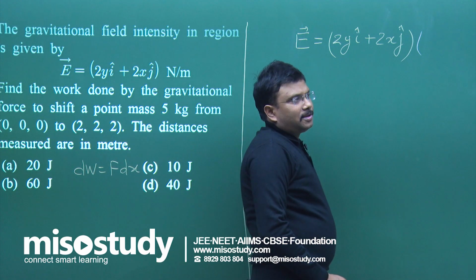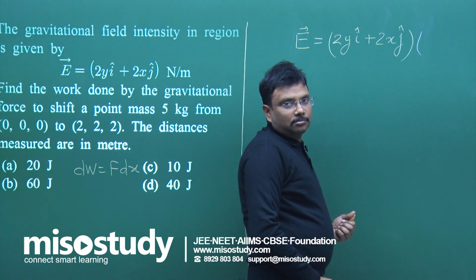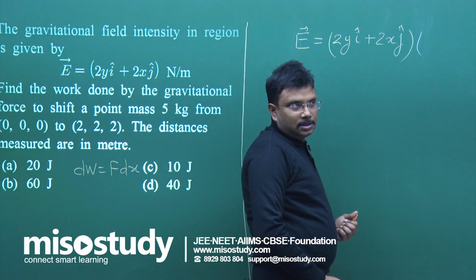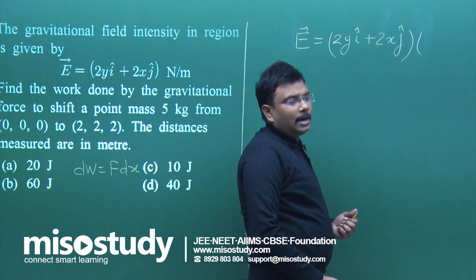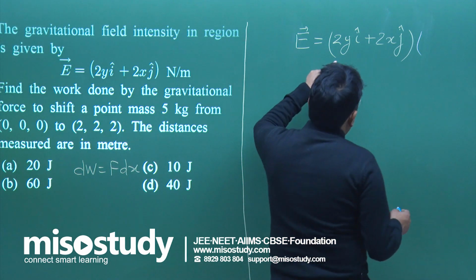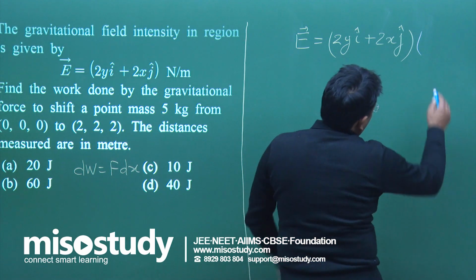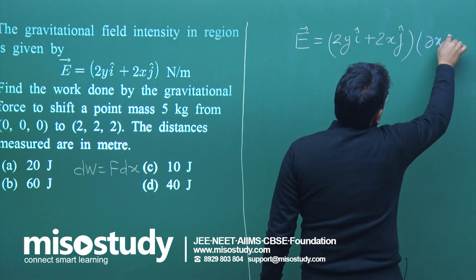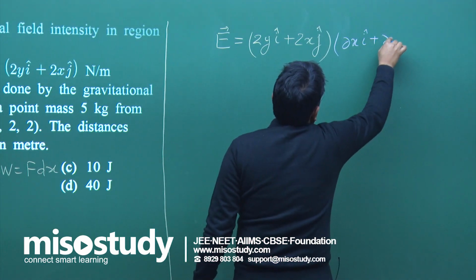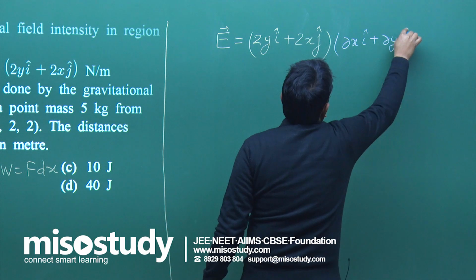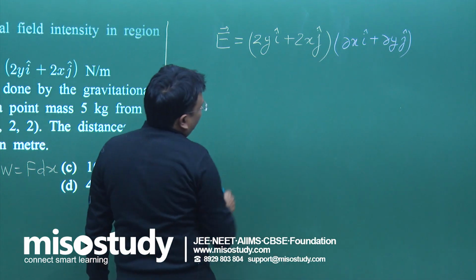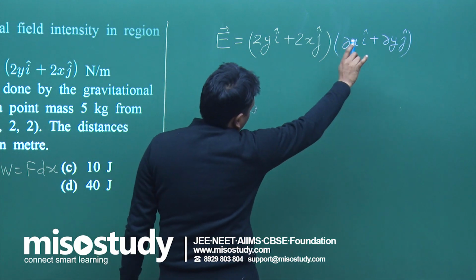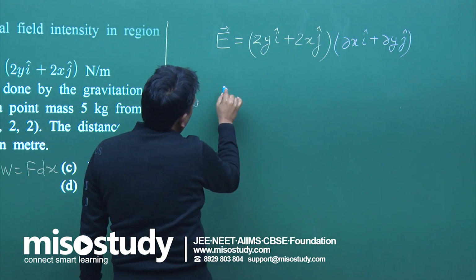Because the formula is V is equal to E d, means E is equal to dV by dx, dV by dr. Somehow like this. So let us differentiate over here. I will write it del x i cap. I can even do dx also over here, that is not a problem. Delta x is the same thing.